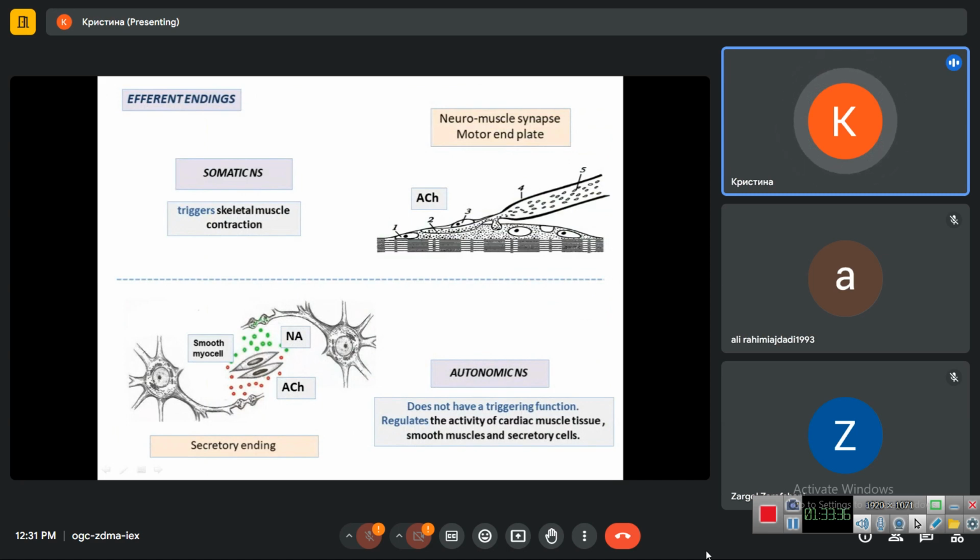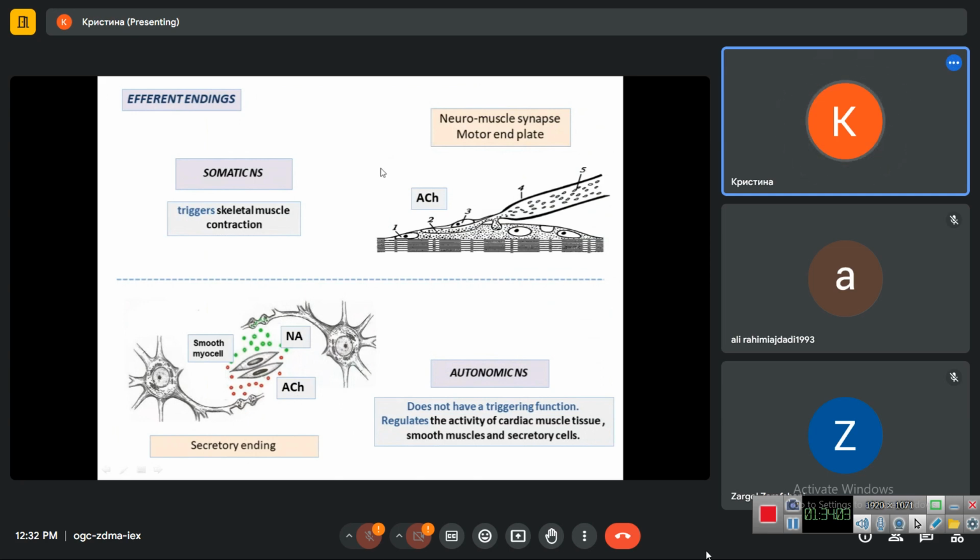Efferent endings are motor end plates in the somatic nervous system and secretory endings in the autonomic nervous system. Somatic nervous system innervates skeletal muscles. Autonomic nervous system innervates smooth muscles and glands in our body. So it should not be very fast, unlike the somatic one.